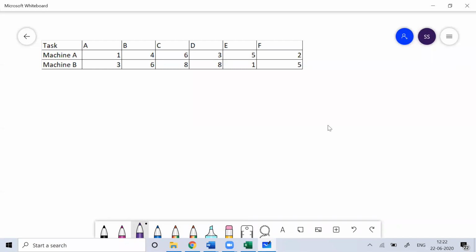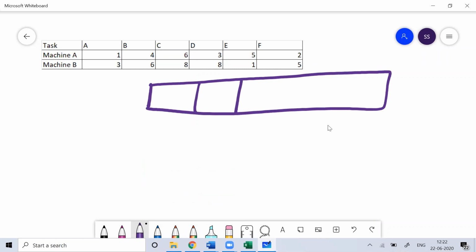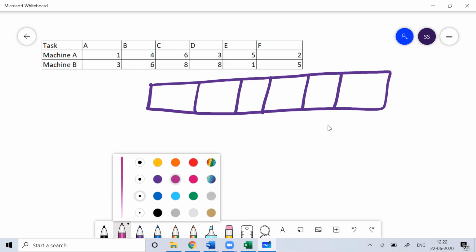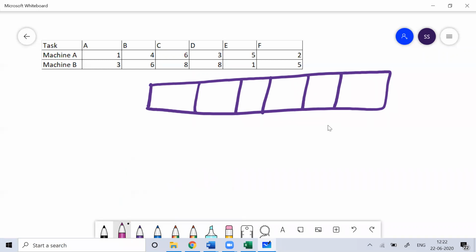So here first thing, 6 jobs are there: 1, 2, 3, 4, 5. We'll talk about sequencing of work. You see which is the smallest value.